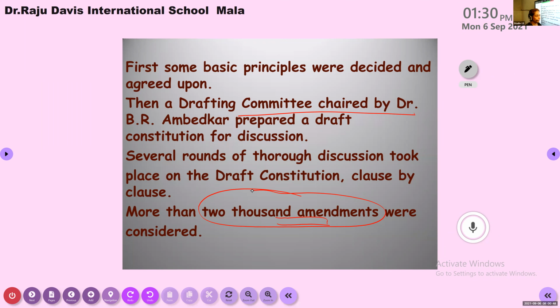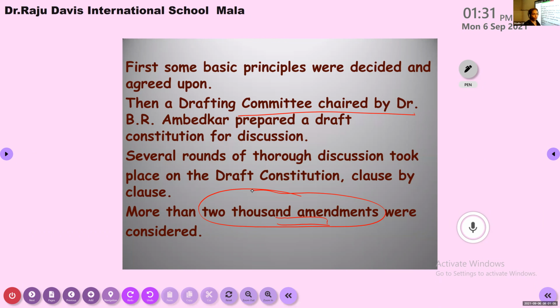Hmm? What do you mean by amendments? The basic rules and all. Amendments in the sense, not here, 2000 amendments in the sense, the changes what they brought.